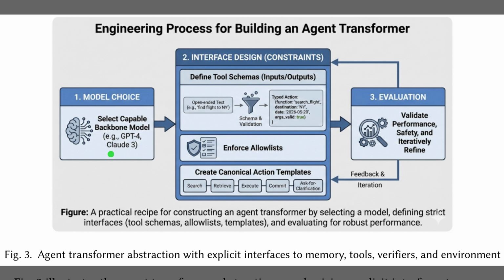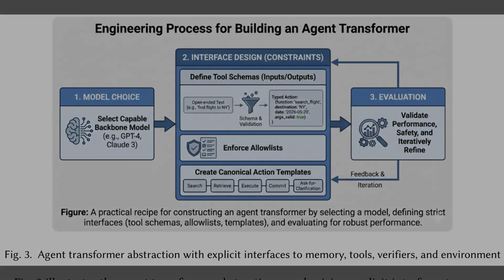It starts on the left with model choice, where you select a capable backbone like GPT-4 or Claude 3. Then, the central block focuses on interface design, which is crucial because it constrains the model by defining strict tool schemas and canonical action templates, essentially turning open-ended text into safe, typed actions. Finally, the process moves to evaluation on the right, where performance and safety are validated to drive iterative refinement.